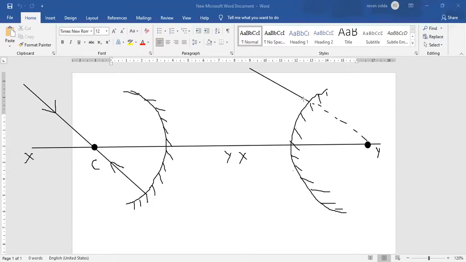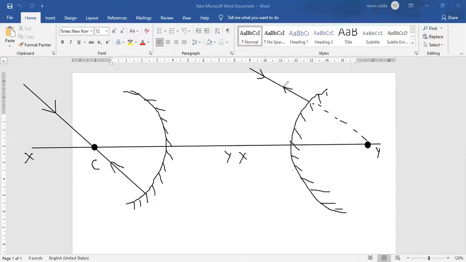Since it is coming from infinity, when it touches the center of curvature, the imaginary line, after reflection it will take the same path from where it is coming.